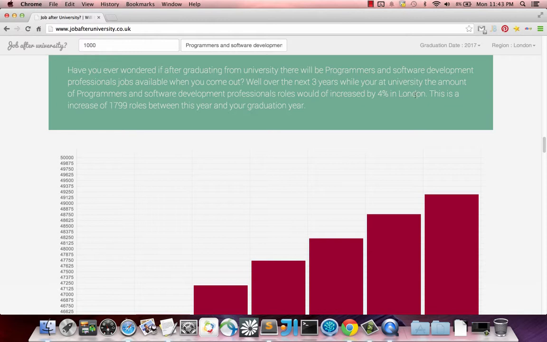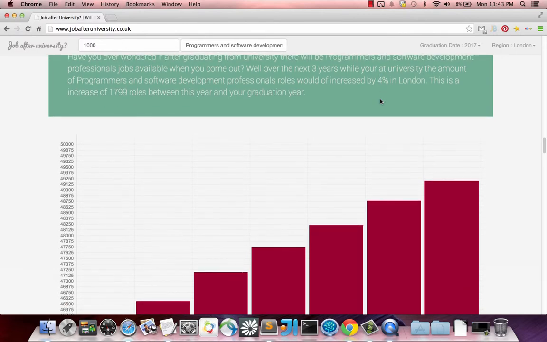So remember, this is all region specific. And then this percentage here is calculated from the LMI data. So it's not gotten from the LMI data, but it's calculated from it. This is an increase of 1,799 roles between this year and the graduation year.